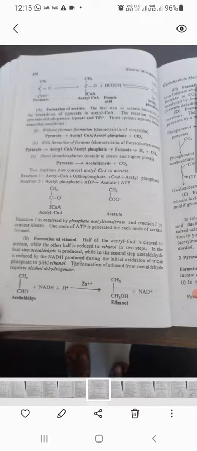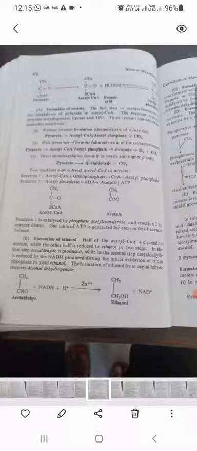Now in this, acetate is also formed. For the formation of alcohol, that is ethanol, half of the acetyl-CoA is cleaved into acetate, while the other half is reduced to ethanol in two steps. In the first step, acetaldehyde is produced, while in the second step, acetaldehyde is reduced by NADH, giving you ethanol.